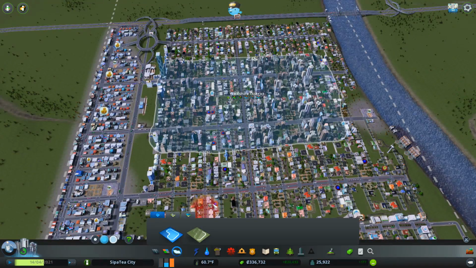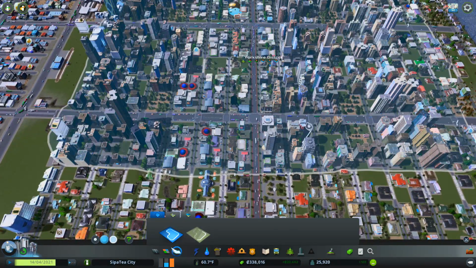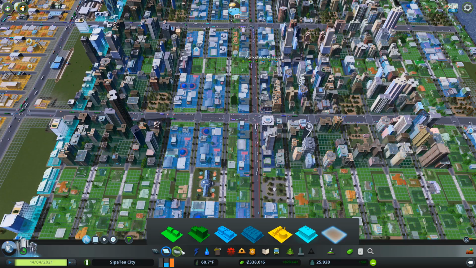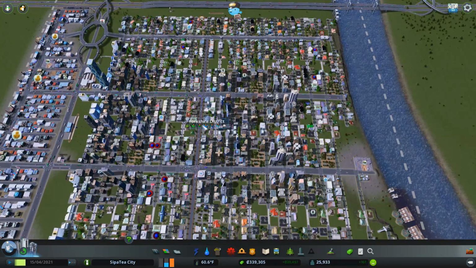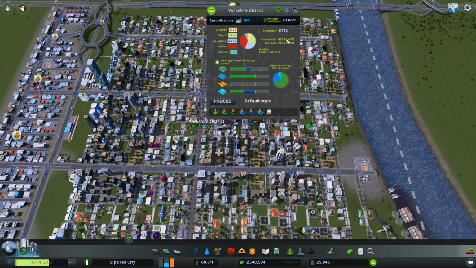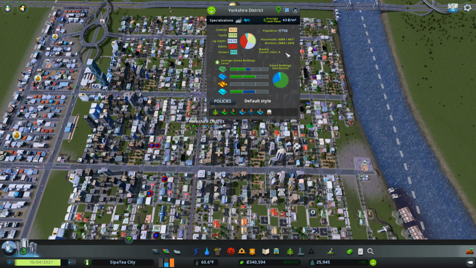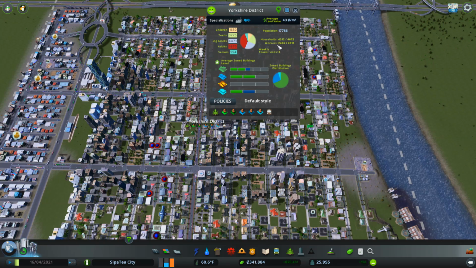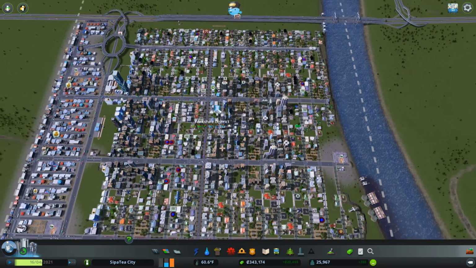So let's have a look at that district again. It sort of goes down to here. Is that covering all of that? Yes, it is. Good. So, in the Yorkshire district, this is our most densely populated area. We have 17,000 population, and it's growing. Out of those, we've got approaching 3,000 workers and a few tourists as well.